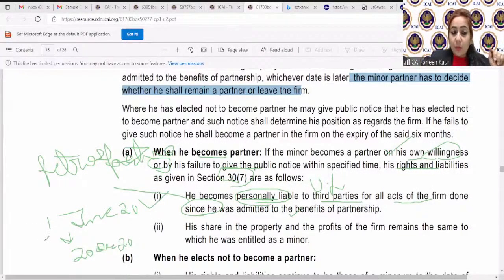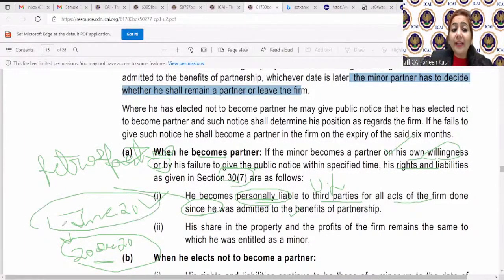Minor joined the firm on 1st June 2020 and he became major on 20th December 2020. So minor will be liable for what all actions? It says from 1st June 2020, whatever actions have been taken by the firm, minor becomes liable. Not from 20th December, the date of becoming major, from there he is not liable. He becomes liable from the date of joining. Since the date means since the date he has joined the firm.